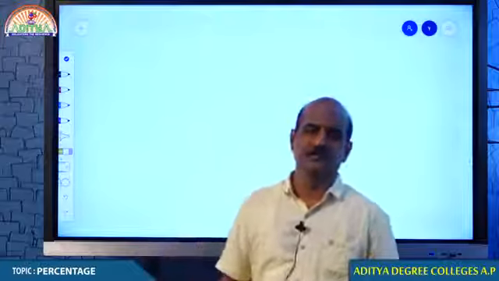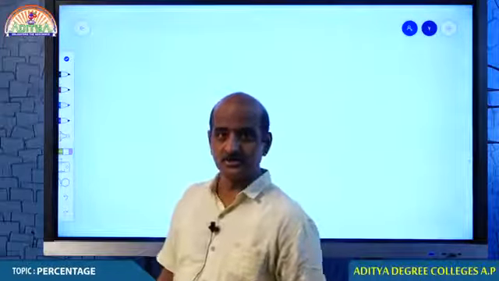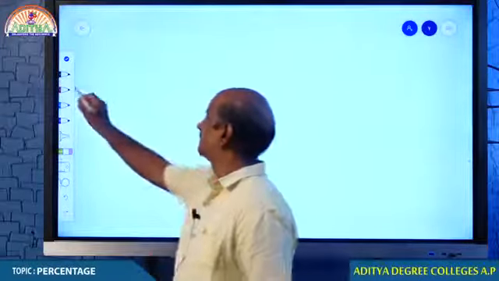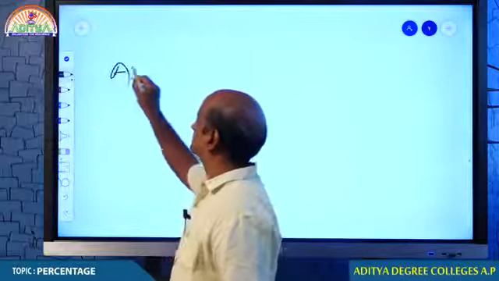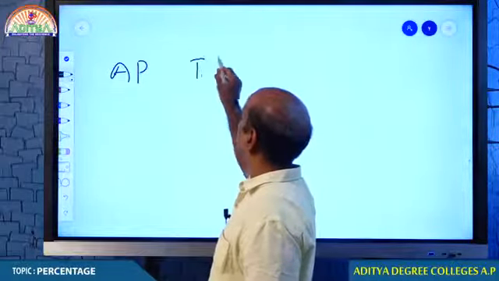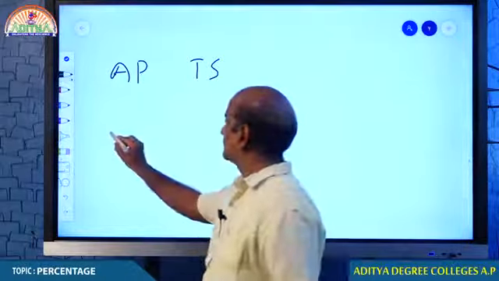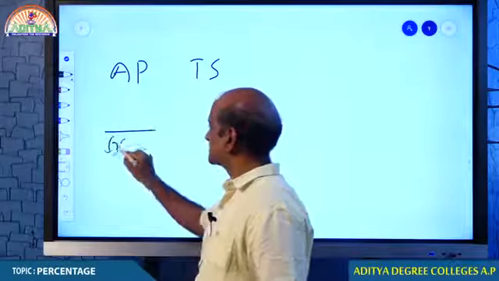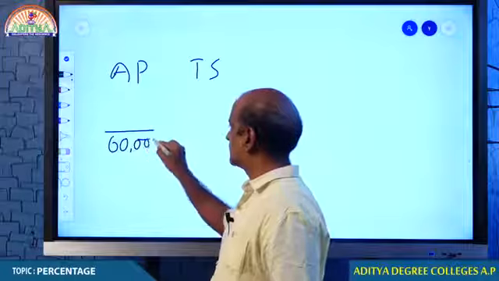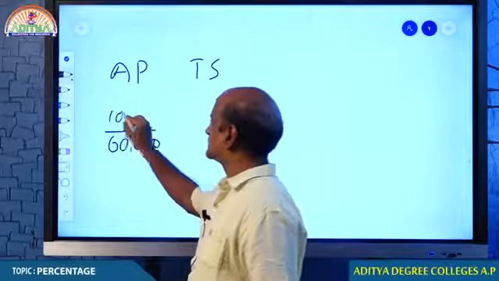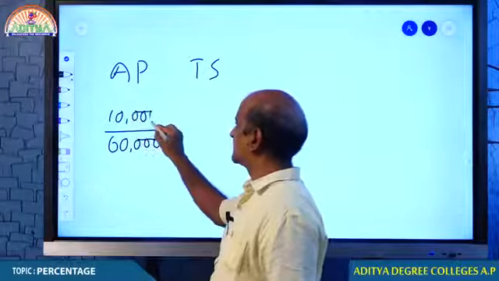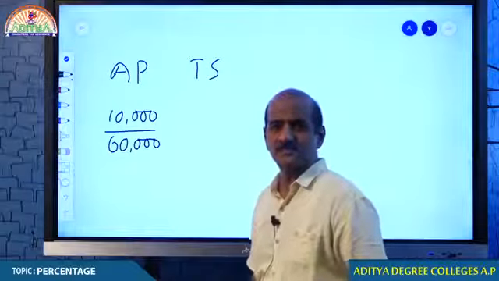Now let me tell you some comparison between Andhra Pradesh and Telangana. Out of 60,000 cases we have tested for coronavirus, Andhra Pradesh has registered something around 10,000 cases to be positive, right?